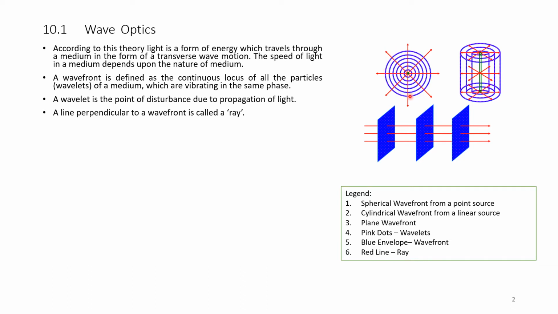The light emitted from this source forms a wavefront, and these are the rays. The red color arrows are the rays and the blue color is the wavefront.